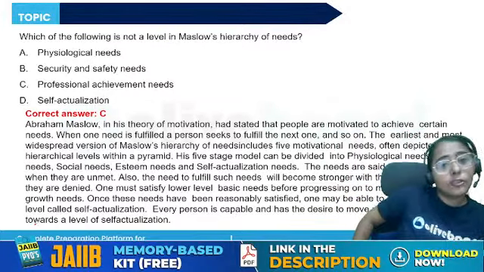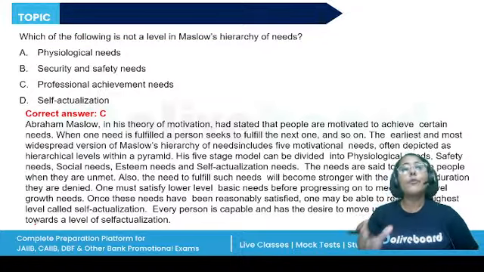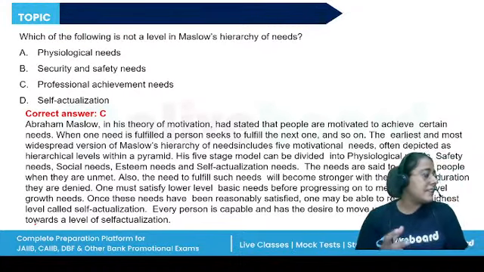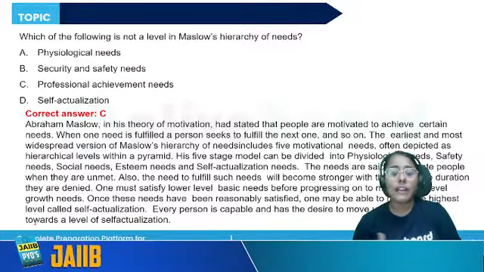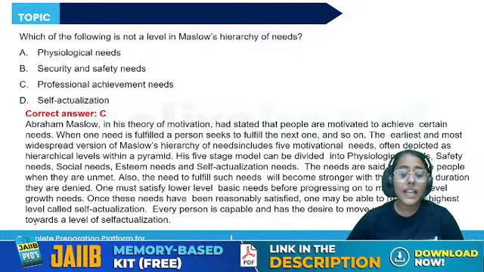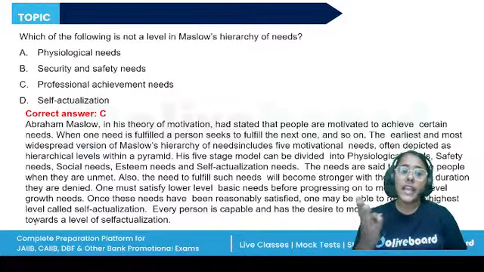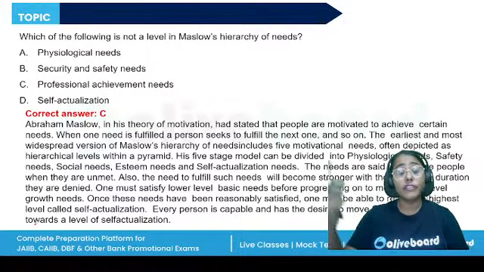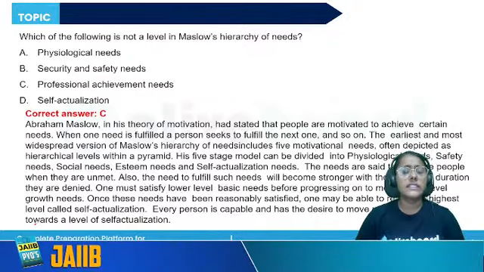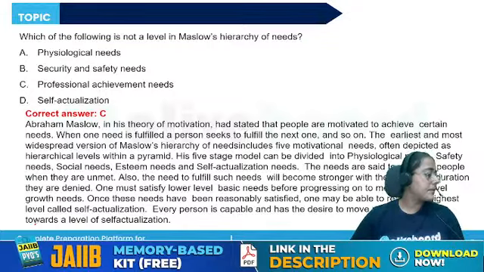So, Abraham Maslow, what did they say? They say that people are motivated to achieve these needs throughout their life. First, they need to achieve the basic level, food and water. Then, they need a good place to live. Then, they need family and friends. They want self worth. How will they get self worth? By getting a good job, by getting promotions at their job. If you qualify the JAIIB exam, your self worth will increase. And finally, the self actualization, which is achieving the highest potential. So, the correct answer is C.